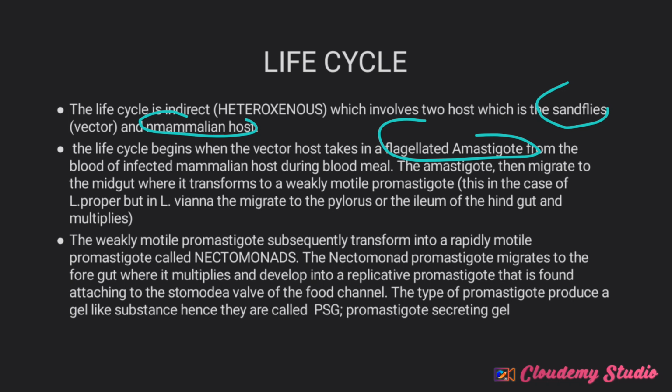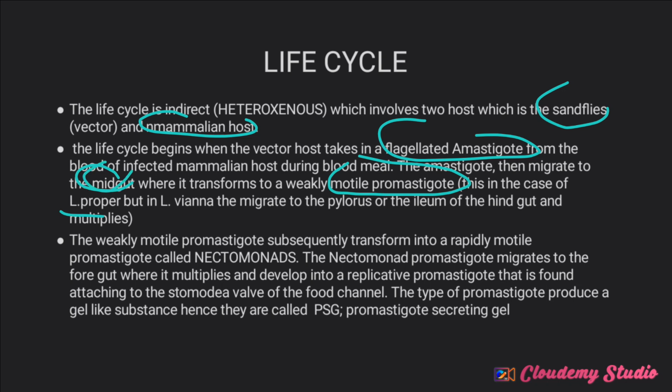Now, the amastigote, immediately that it is taken in, migrates to the midgut, where it transforms into a weakly motile promastigote. That is the case of Leishmania proper. Remember I told you that we have Leishmania proper, and those develop in the midgut.